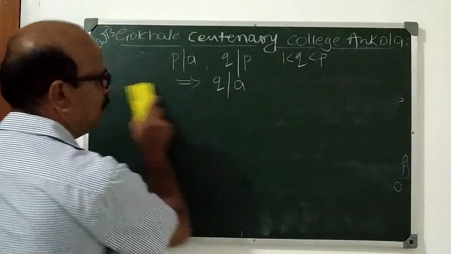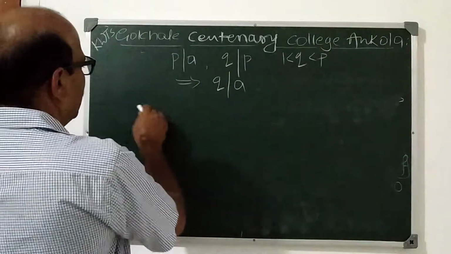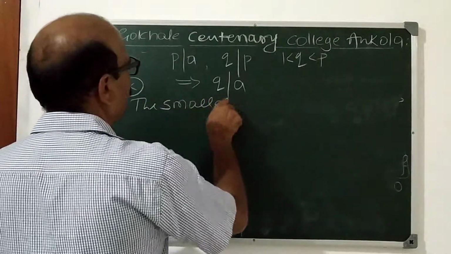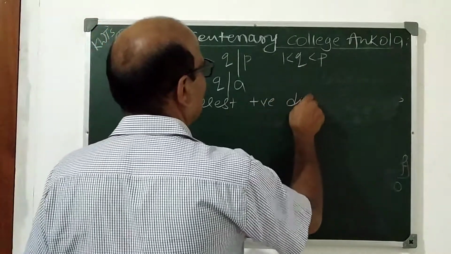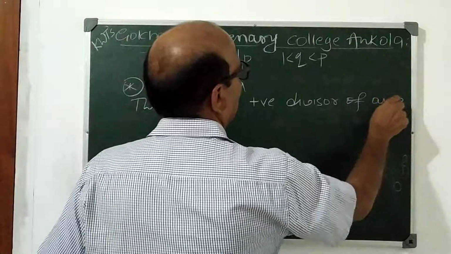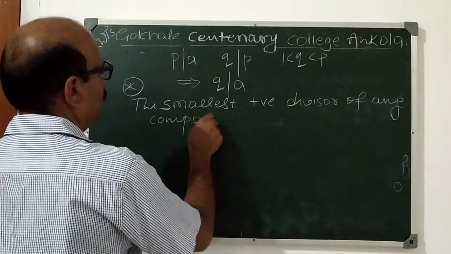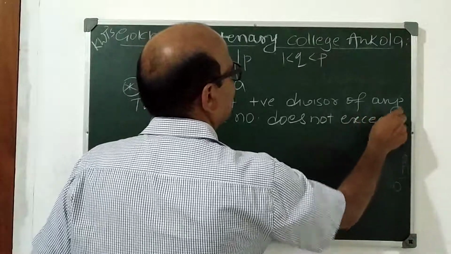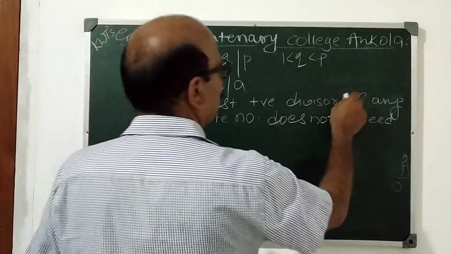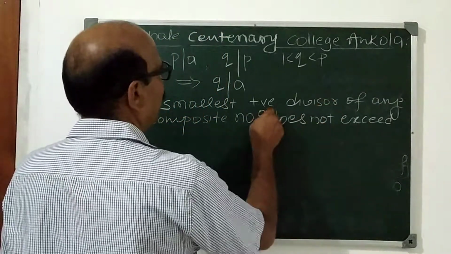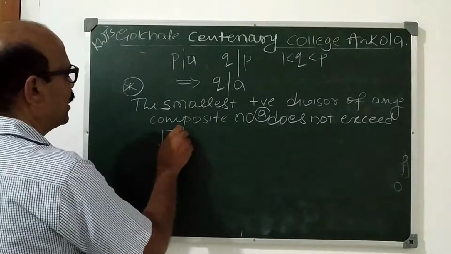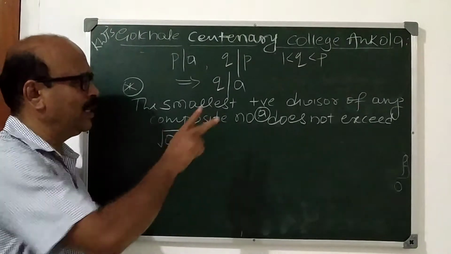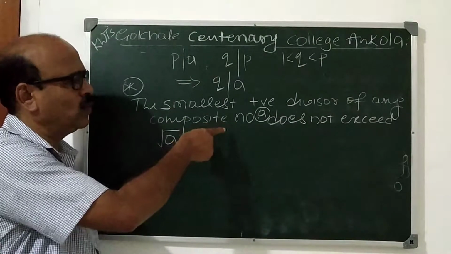Now next property. The smallest positive divisor of any composite number A does not exceed root A. It is an important property because to verify whether a given number is prime or composite, we can use this one.